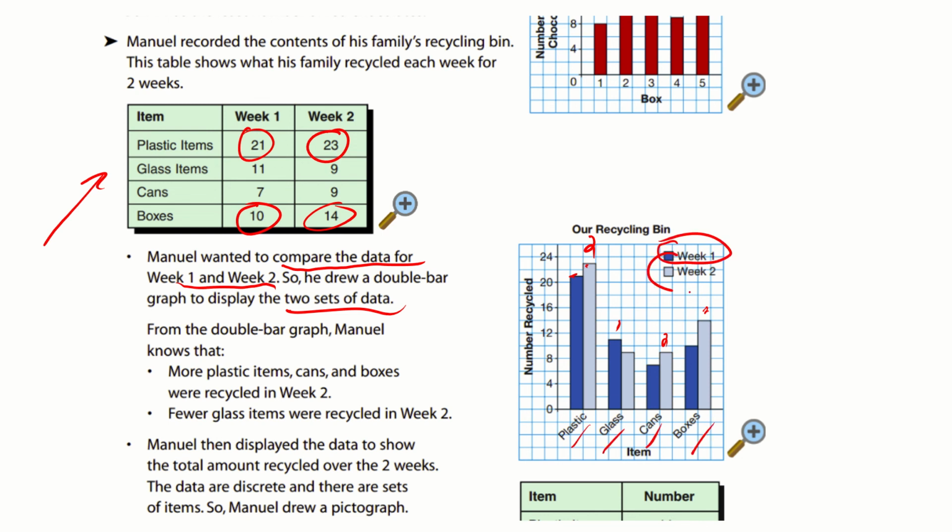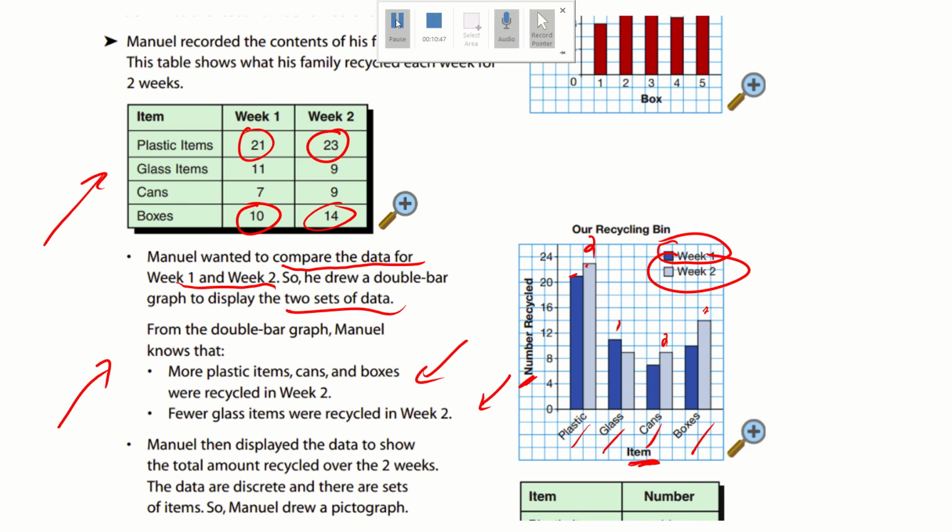The big thing here, guys, is that they're different colors, and you have a legend. What a legend is, basically you have your blue here and your other blue here to represent what this is, and then item is our x-axis and y is number recycled. So, from the double bar graph, Manuel knows that more plastic items, cans, and boxes were recycled in week 2, and fewer glass items were recycled in week 2. Manuel then displayed the data to show the total amount recycled over the 2 weeks. The data are discrete and there are sets of items, so Manuel drew a pictograph.